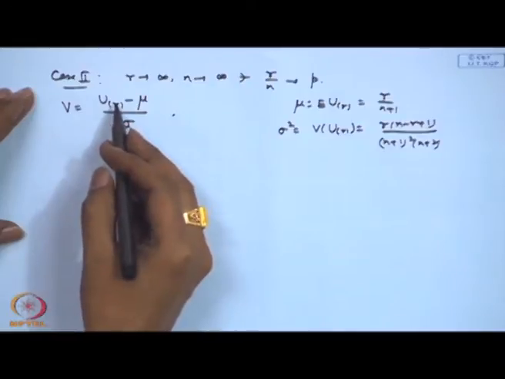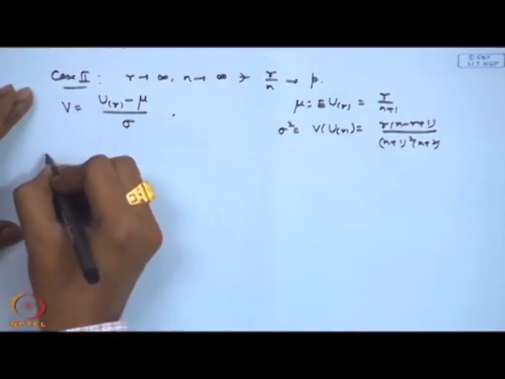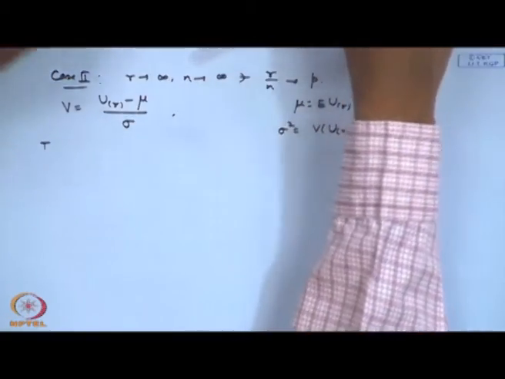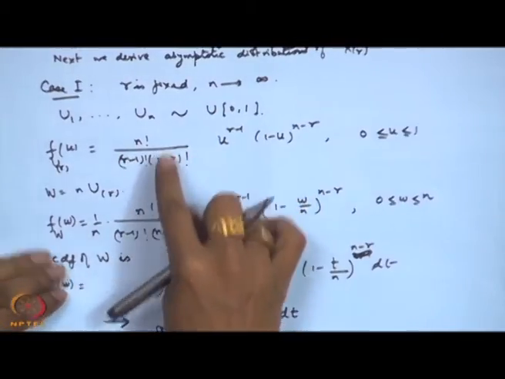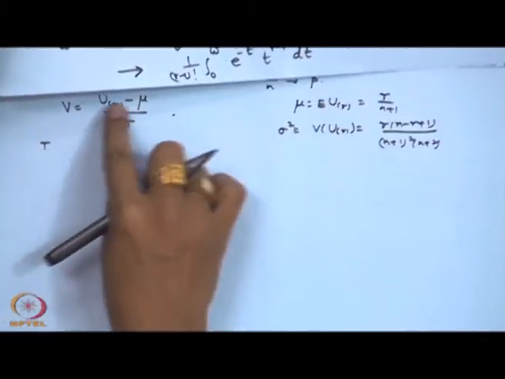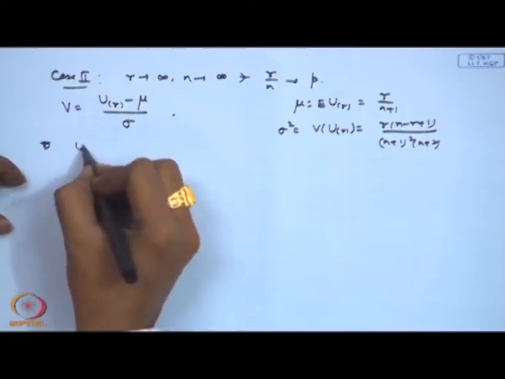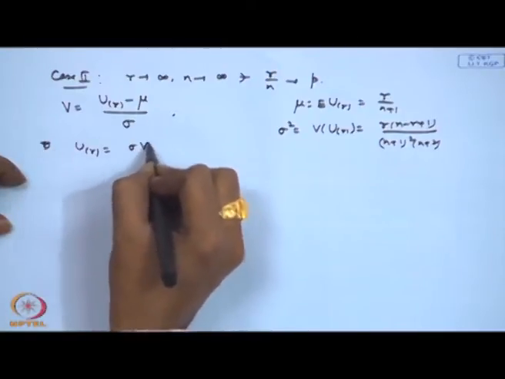So, the density of u r is known. Actually, I already considered this density here. From here I can find the density of u r minus mu by sigma, because this will give me u r equal to sigma v plus mu.